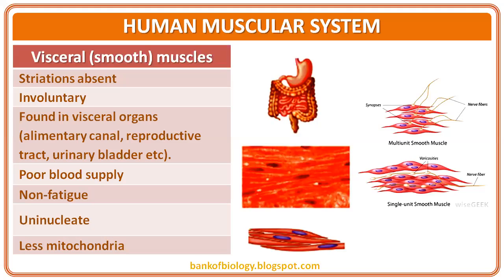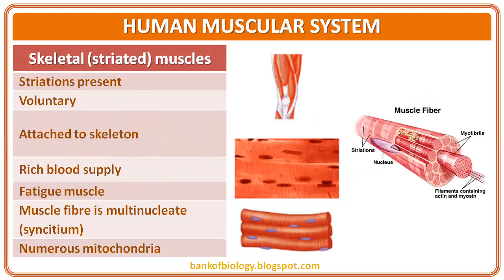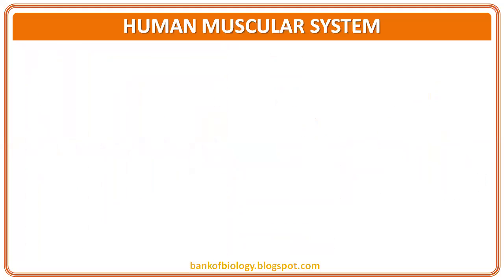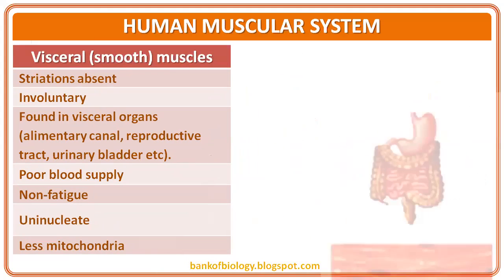Then why do striations come here? How many striations will come there? When you see the total skeletal muscle, we'll find three striations, isn't it? How? The area with only thin filaments is a lighter area. The area with only thick filaments, that is the H zone, is a little darker area. Then the A band except the H zone, having both thick and thin filaments, is a more dark area. That we say striations. That kind of arrangement is not there in visceral muscle. That's why striations are absent.